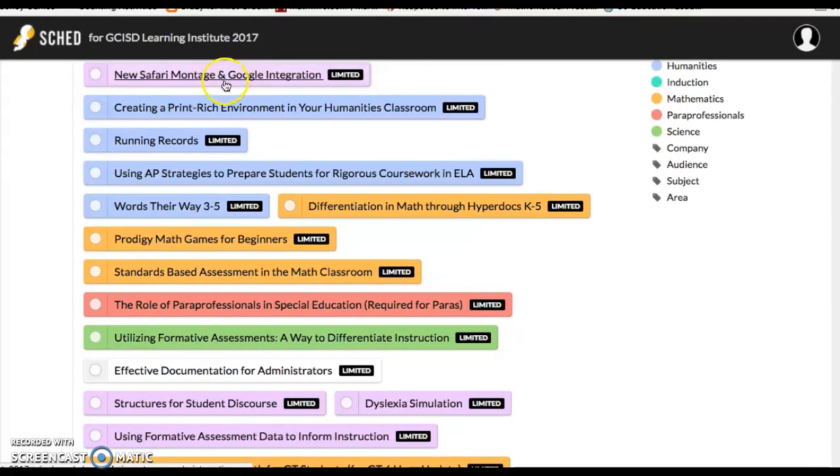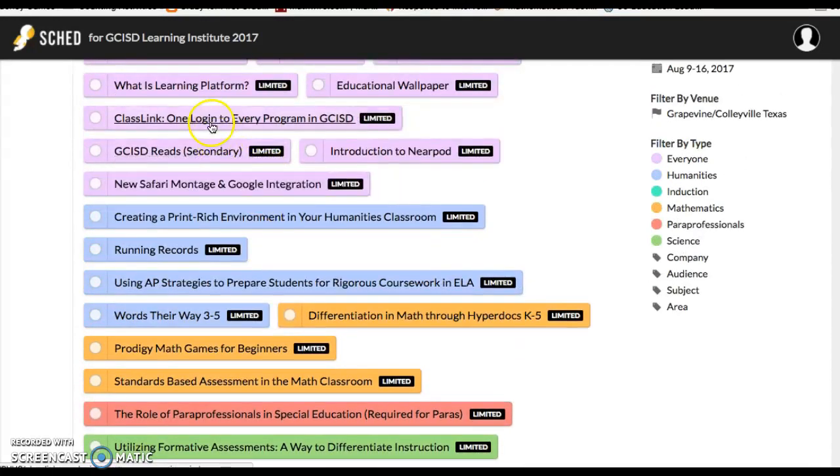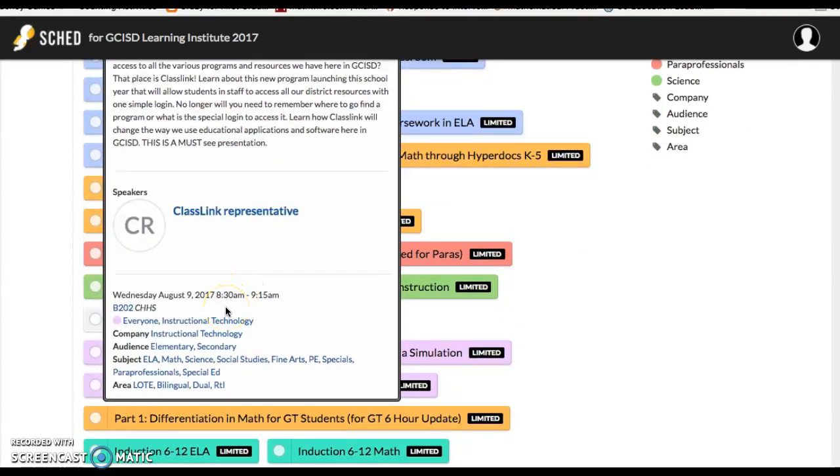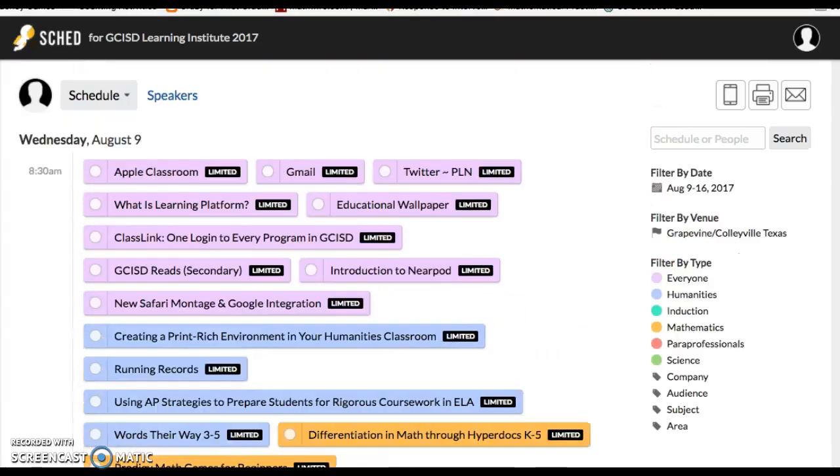The speaker will be listed. And then a little more information about the session: when it starts and finishes, what room it's in, what campus it is at, who its intended audience is, and anyone else who might have interest in going to that particular session.